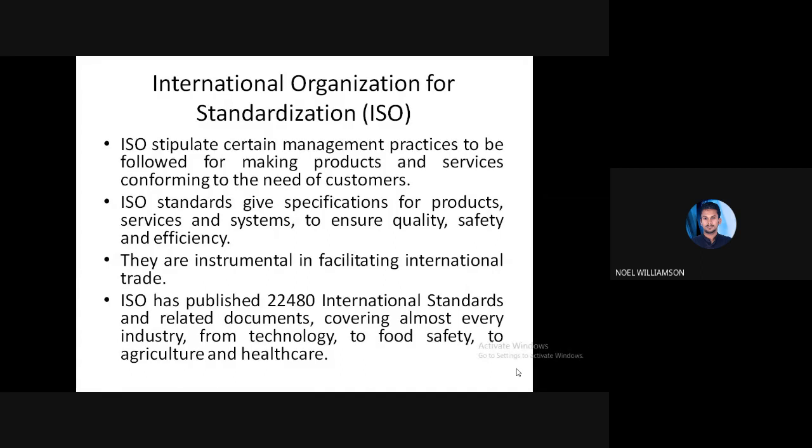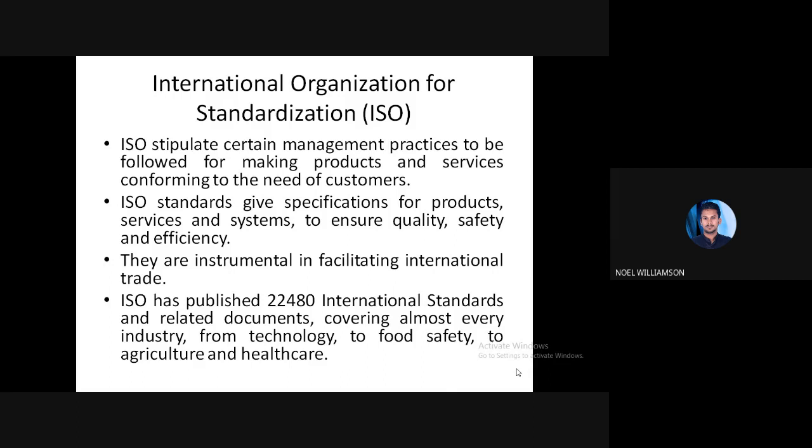In order to maintain a standard for quality, safety, and efficiency at the international level, ISO sets a particular standard or gives some specification as to how the product should be, or what the standard value of certain parameters is.